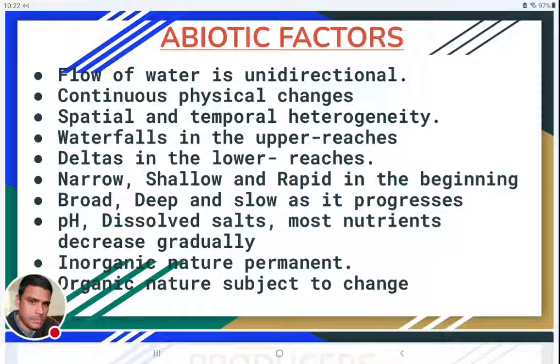Even though the river is a single ecosystem, at different places and at different times in the same river we can find different types of environments, different types of conditions. So all these conditions will create different micro habitats. These different micro habitats are suitable for different types of biotic factors also. So these abiotic factors will create different types of micro habitats.